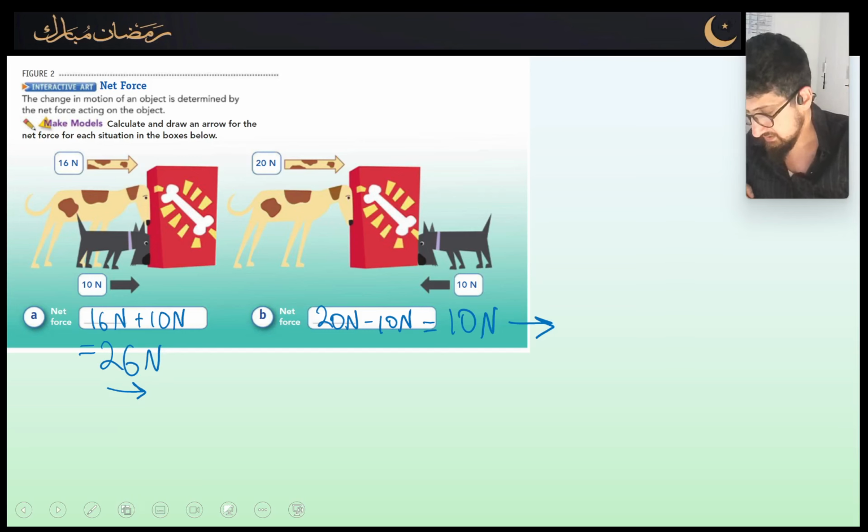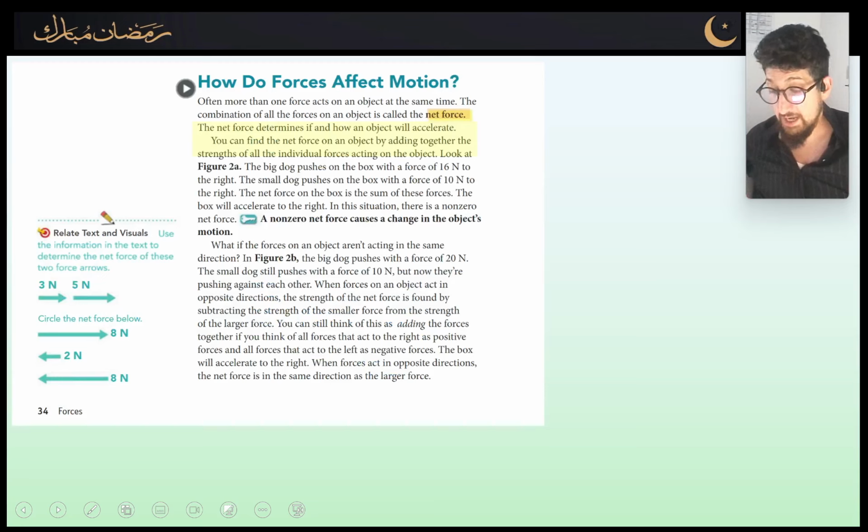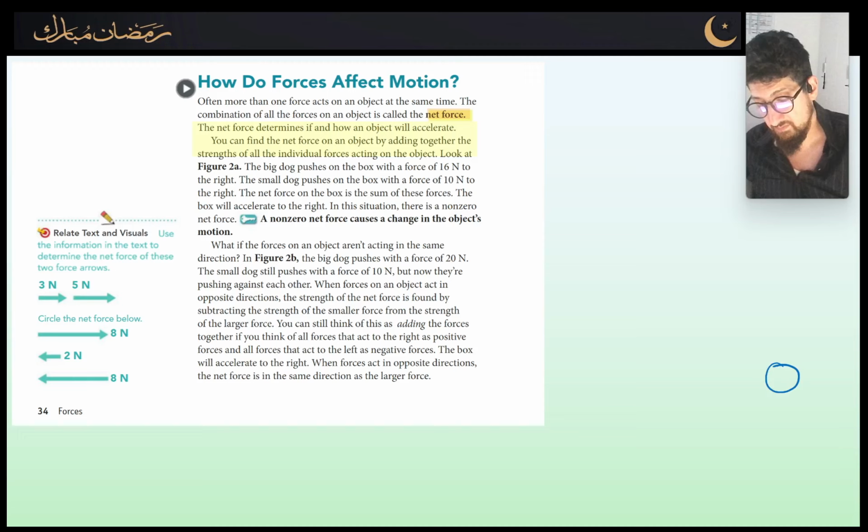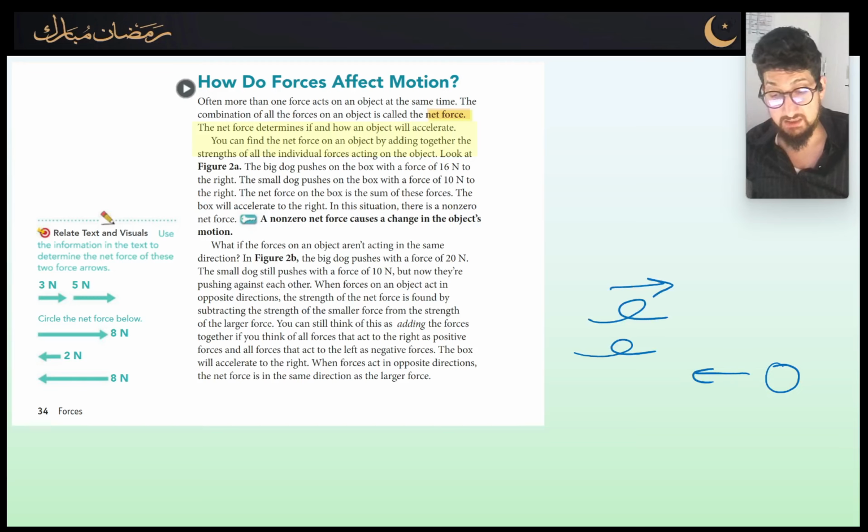Okay. Let's keep going. And how do forces affect motion? So by now you probably have an idea of how forces affect motion. The net force determines if and how an object will accelerate. So basically, if an object is moving and you apply a force from the back of the object towards the same direction, it's going to increase its speed. And if the object is moving in one direction and you oppose a force in the opposite direction of where the object is moving, it's going to slow it down. I want you to imagine this scenario. If a ball is moving in that direction, but the wind is moving in the opposite direction to the ball, it's going to slow it down.